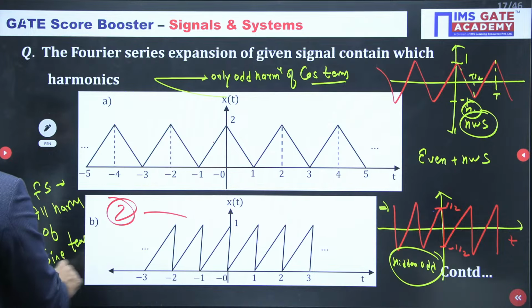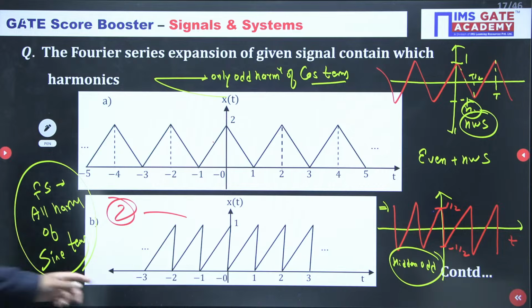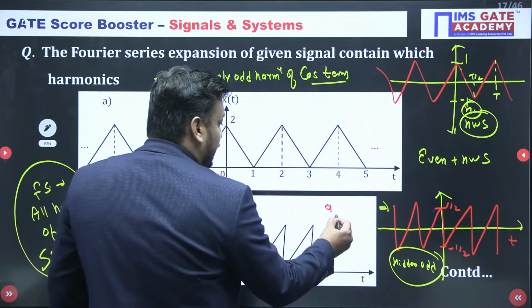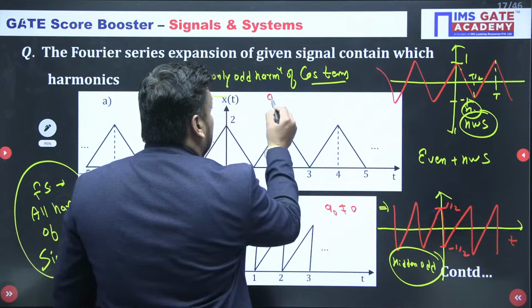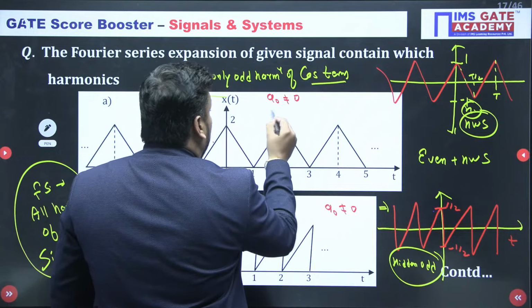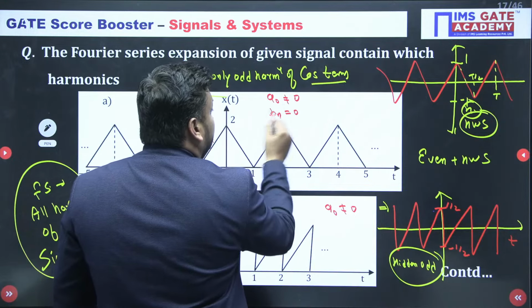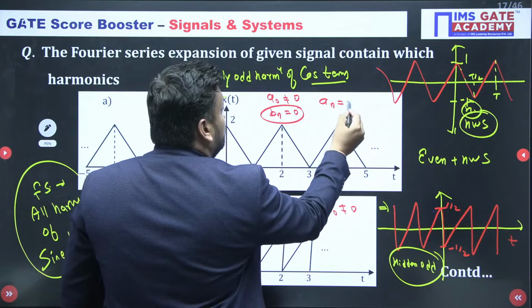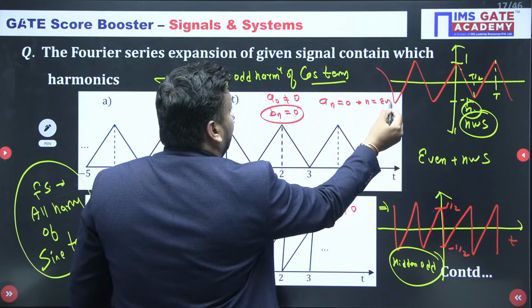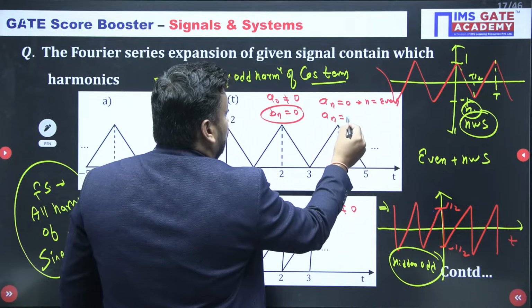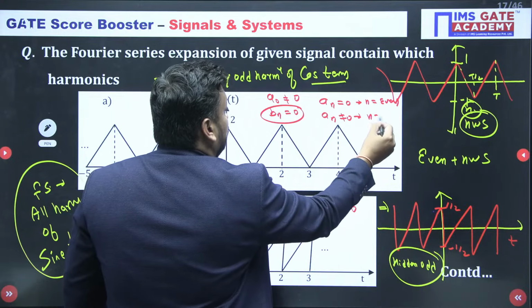All harmonics of sine term. Here you must say that A naught is also not equal to 0. Here also A naught is not equal to 0. But here Bn is 0 for sure, and An is also 0 when n is even. So for this question, An is not equal to 0 when n is odd.